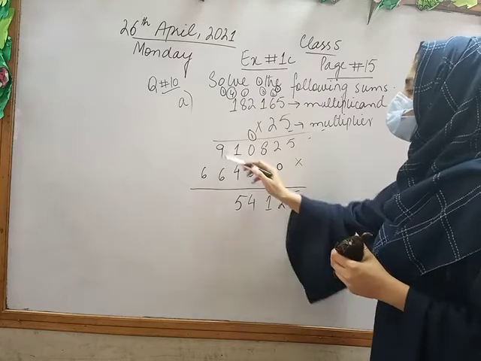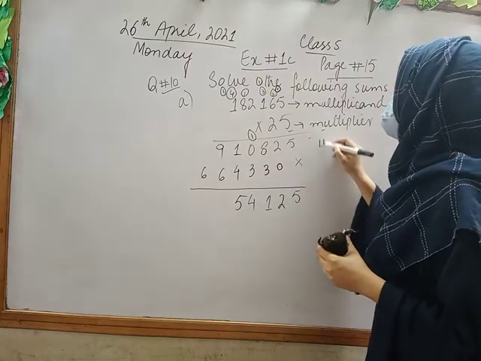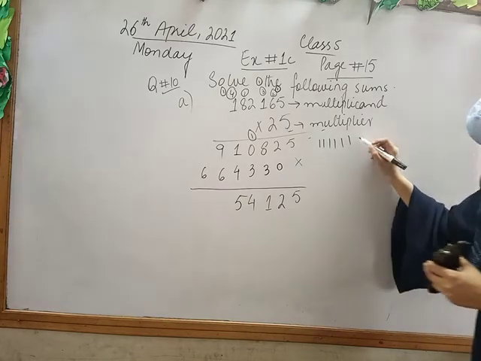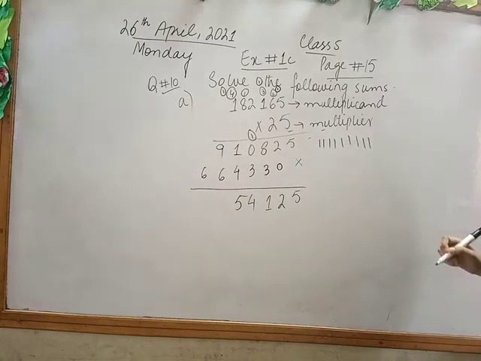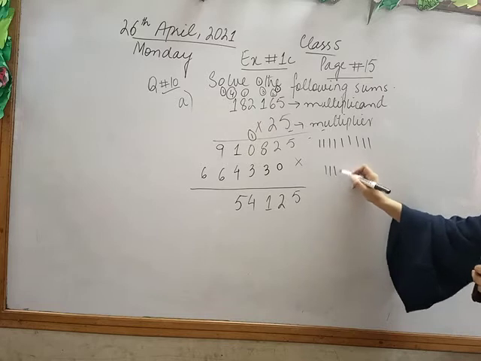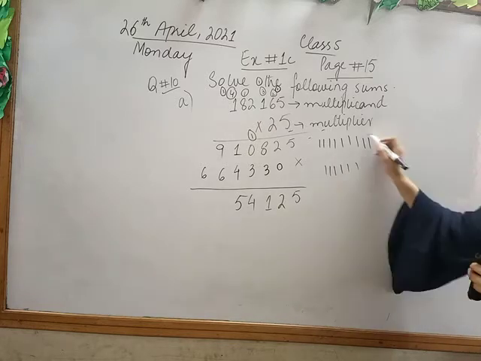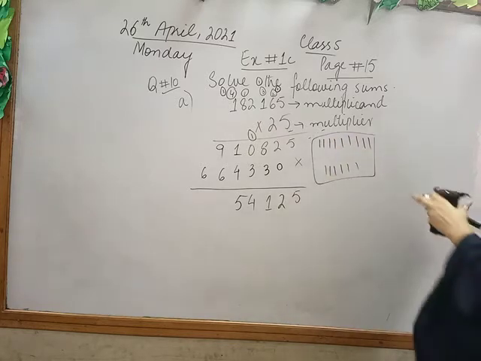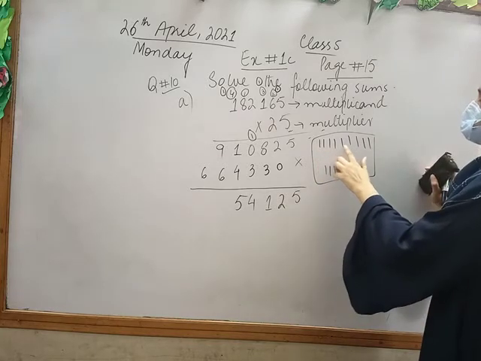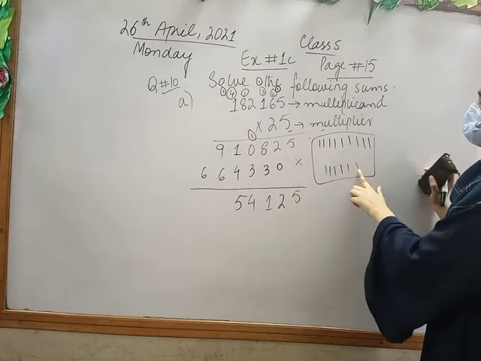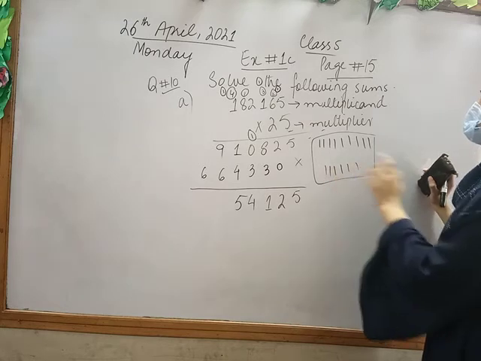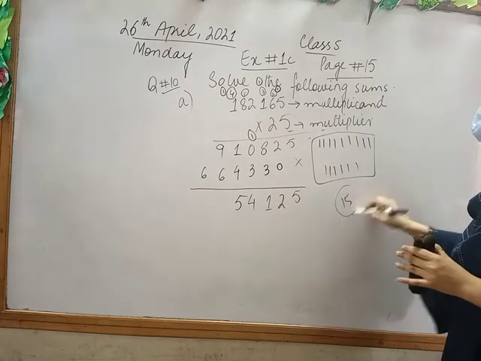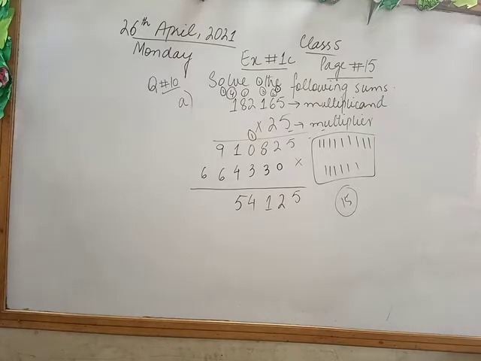Next is 9 plus 6. 9 for upper: 1, 2, 3, 4, 5, 6, 7, 8, 9. And 6 for lower: 1, 2, 3, 4, 5, 6. So in total I have class 1, 2, 3, 4, 5, 6, 7, 8, 9, 10, 11, 12, 13, 14, 15. I have a 2-digit number, which is 15.